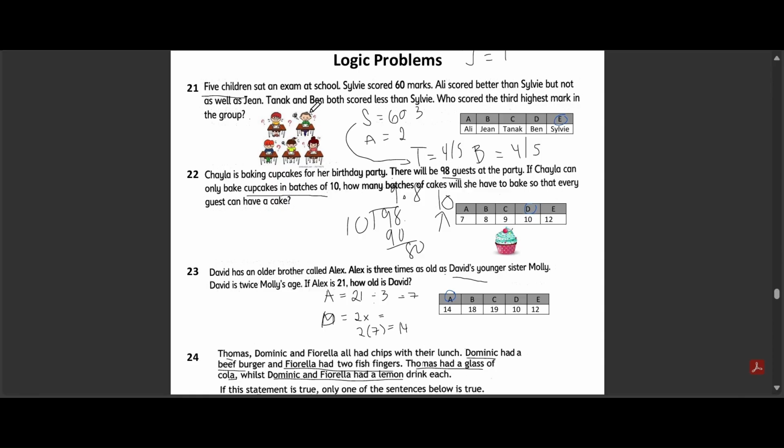Option A, Ali. Option B, Jean. Option C, Tanak. Option D, Ben. Option E, Sylvie. The correct answer is option E, Sylvie.